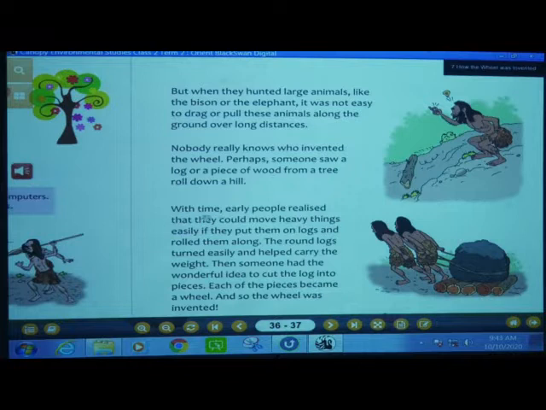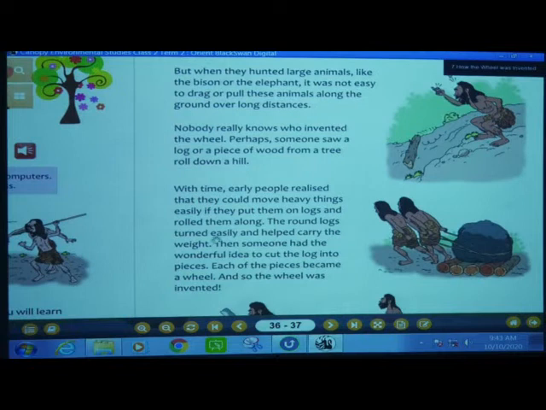What did he do? With time, early people realized that they could move heavy things easily if they put them on logs and rolled them along. The round logs turned easily and helped carry the weight. Then someone had the wonderful idea to cut the log into pieces. Each of the pieces became a wheel, and so the wheel was invented.